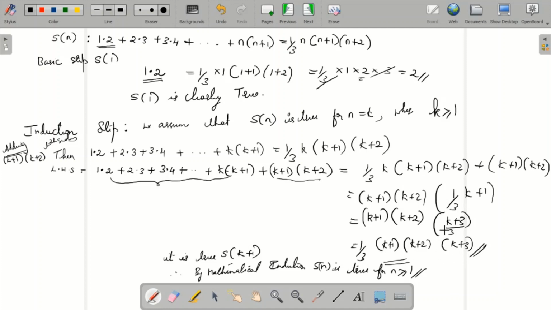So it will be in the form of k plus 1 for this itself. If you add k plus 1 here, and put k plus 1 again, it will be k plus 2 actually. Here it will be k plus 3. So we got the required result for S of k plus 1. So by mathematical induction, it is true for n greater than or equal to 1. So this is regarding example 4.